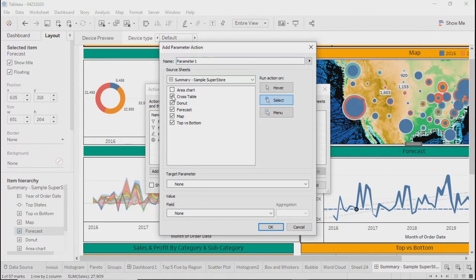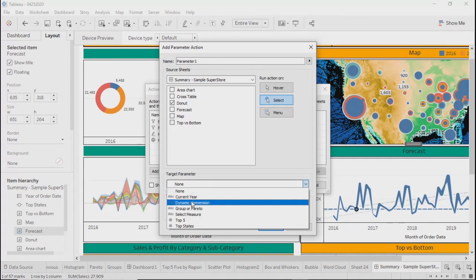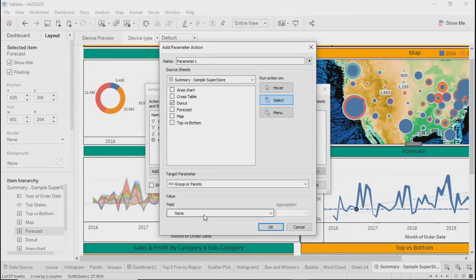Say group or Pareto I have, right? So let's say donut. I will say change the value of this parameter, which is group versus Pareto. And over here, aggregation minimum maximum. No. Okay.